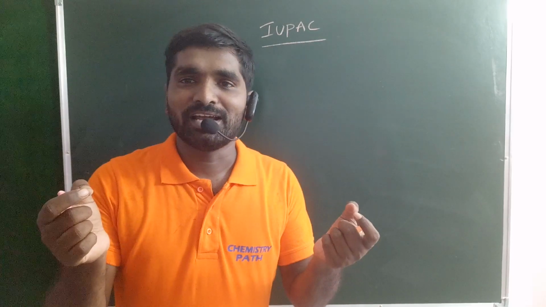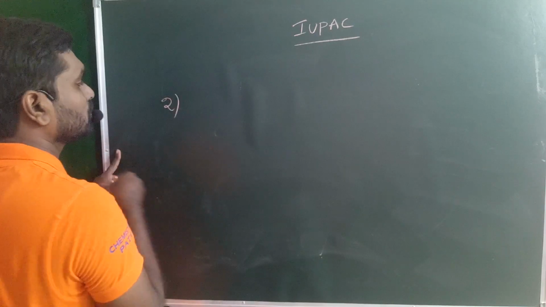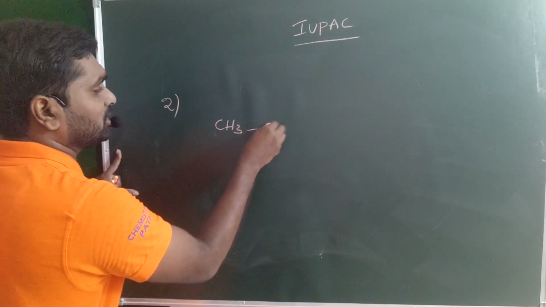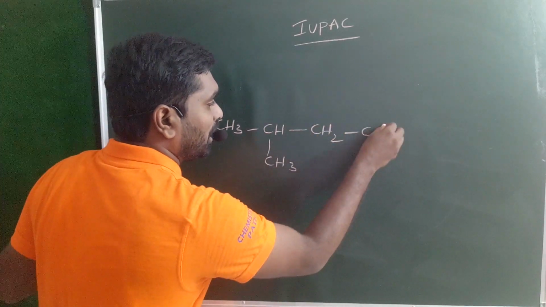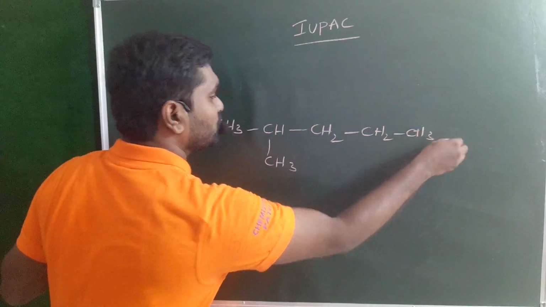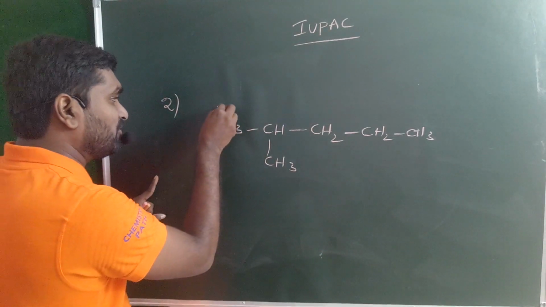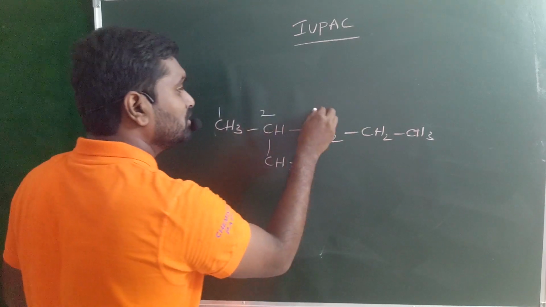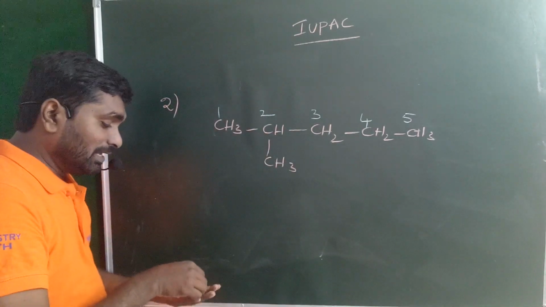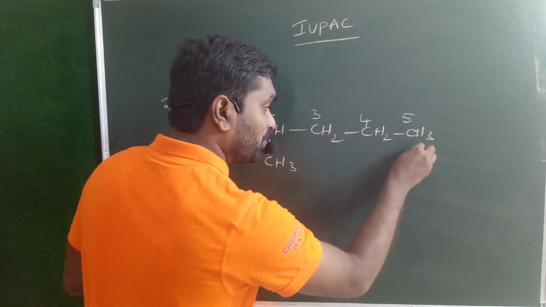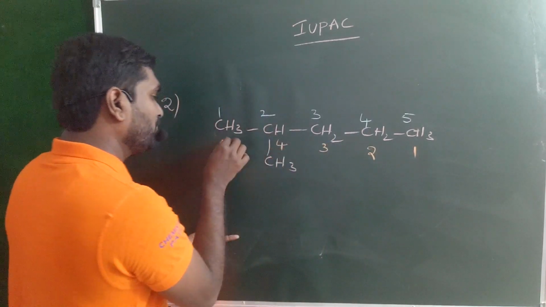Chemistry is a very simple subject. So what is rule number 2? Take this example: CH3, CH, CH3, CH2, CH2, CH3. Look at this one. Numbering starts from the left hand side carbon: 1, 2, 3, 4, 5. Again, the numbering can start from the right hand side carbon, so this carbon may be the first carbon, second, third, fourth, fifth.